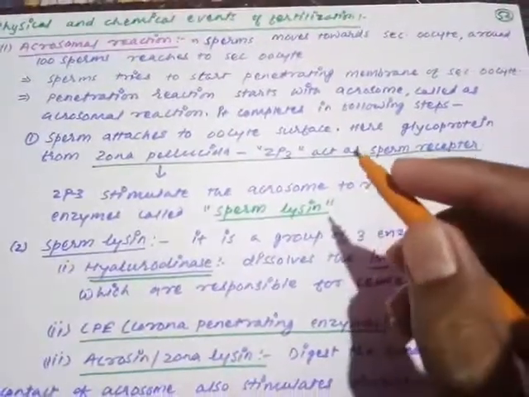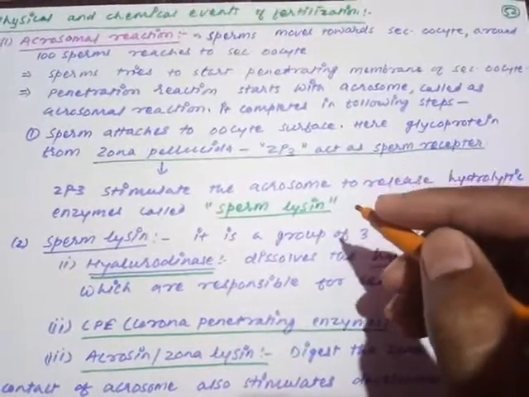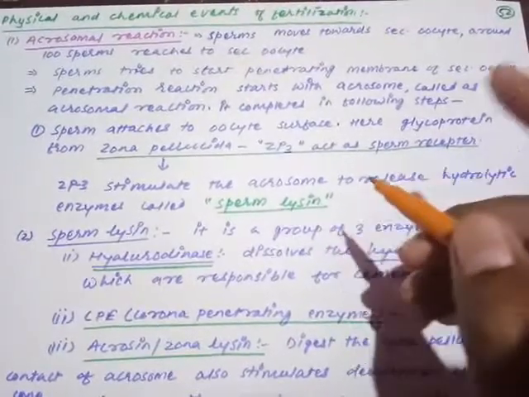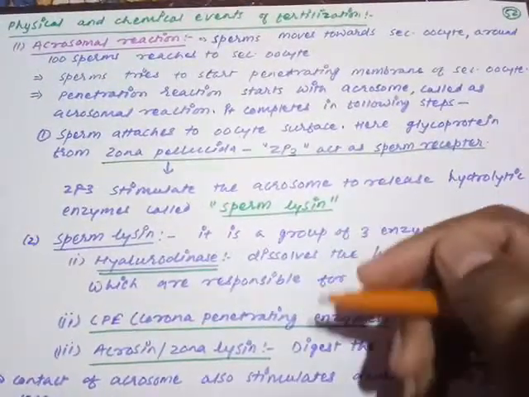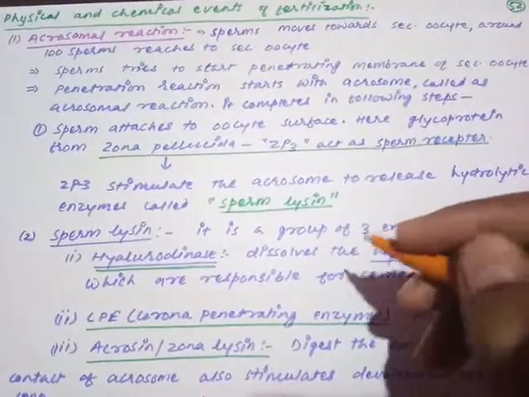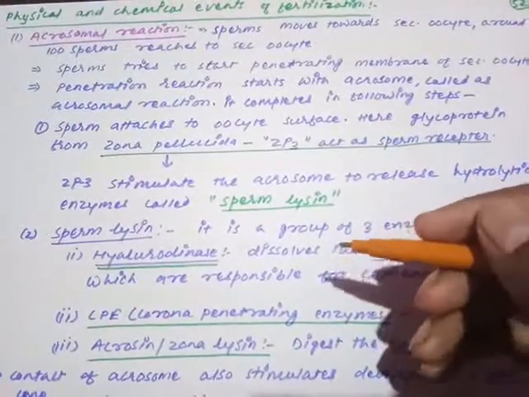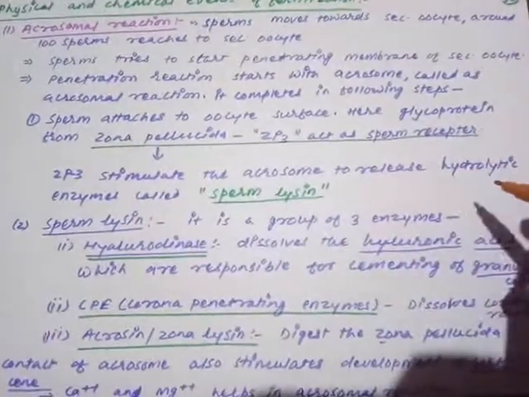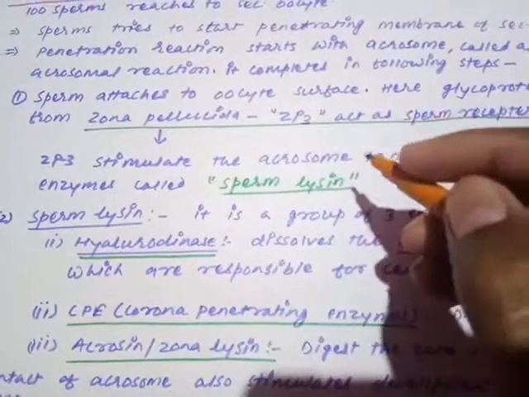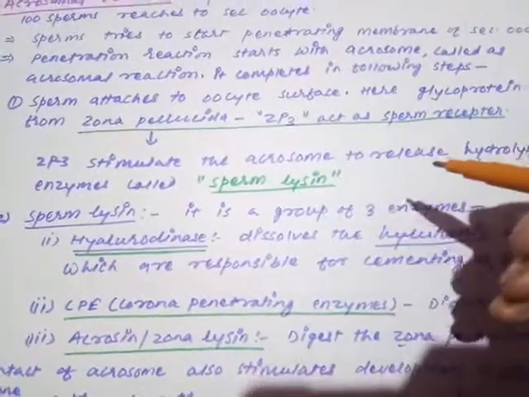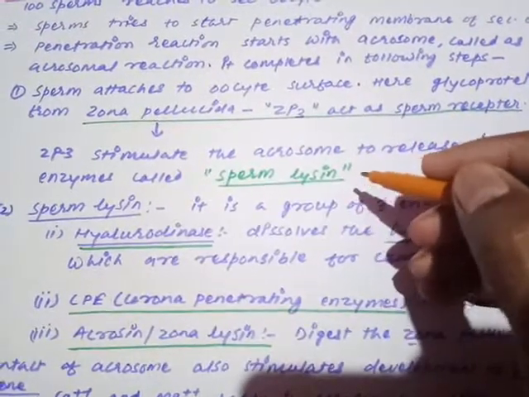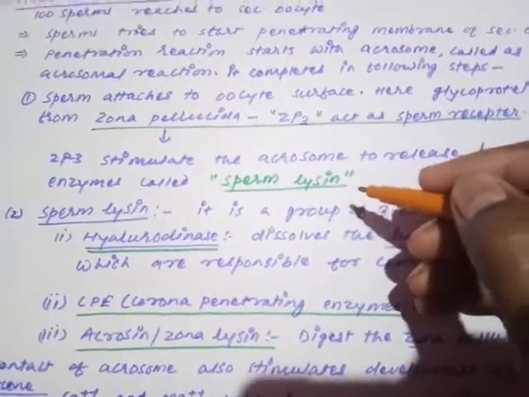So is it clear? After attaching to the egg surface, that ZP3 is itself stimulating the acrosomal reaction. It informs the acrosome that it is time to release its enzymes. So the acrosome will start releasing its enzymes. The group of enzymes present in the acrosome is called sperm lysin. Very important point: ZP3 stimulates the release of acrosomal enzymes. The acrosomal enzymes are combinedly called sperm lysin.